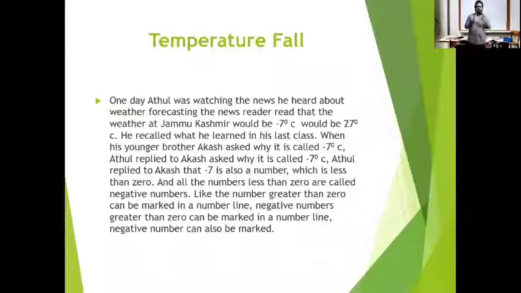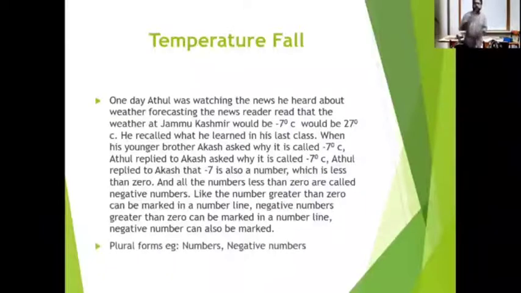So now you have a division from 0: numbers greater than 0 and numbers less than 0. Numbers greater than 0 can be marked on a number line. Negative numbers, which are less than 0, can also be marked on a number line. We know that we can mark a positive number on a number line. A positive number means what? It is a number greater than 0. Similarly, any number less than 0 can also be marked on a number line.